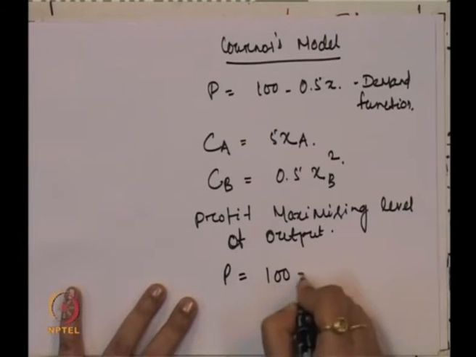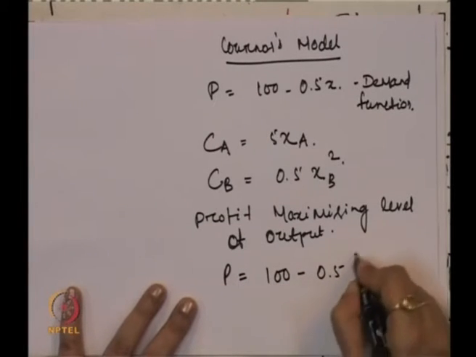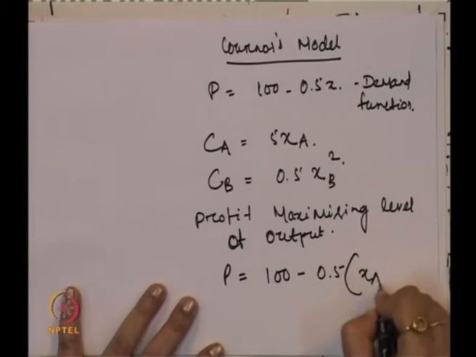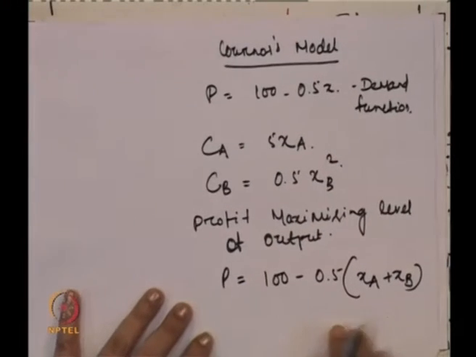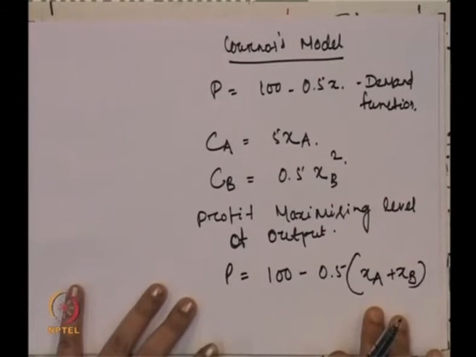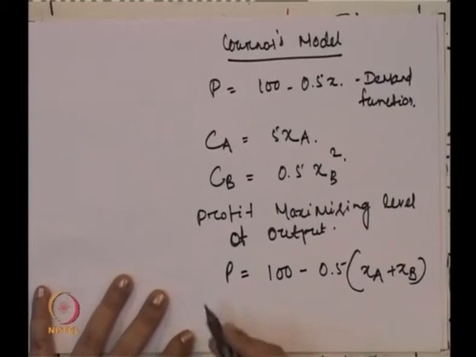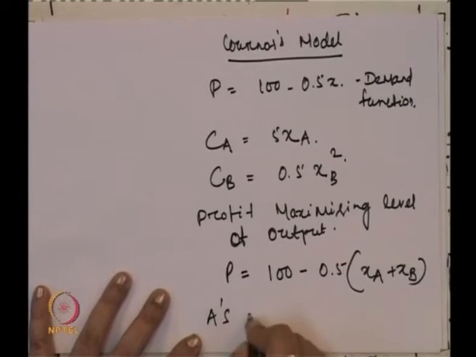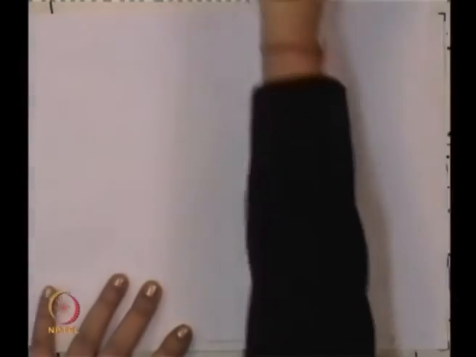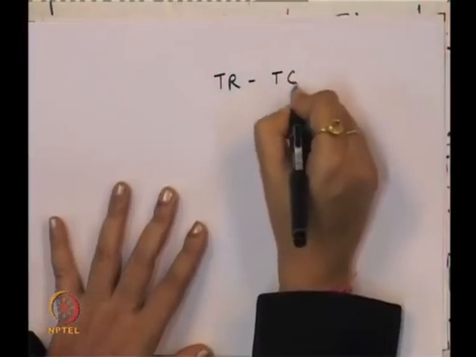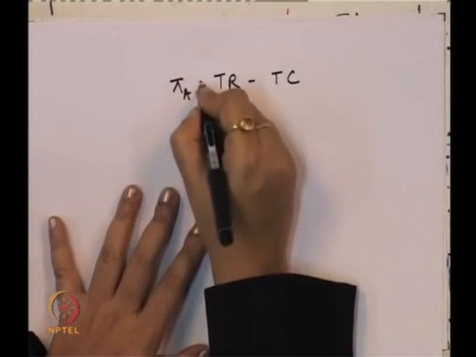P we can simplify as 100 minus 0.5 times x A plus x B, because this x is the total output, the summation of the output of A and B. And what will be the profit of farm A? That is total revenue minus total cost.